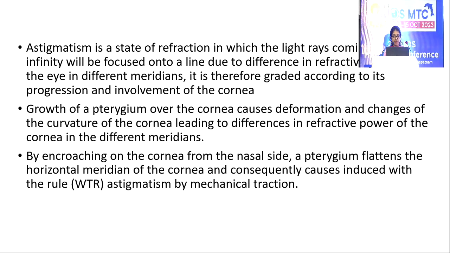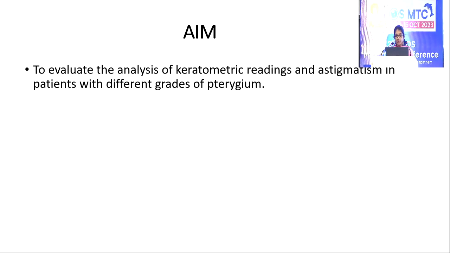Astigmatism is a state of refraction in which the light rays coming from infinity will be focused onto a line due to difference in refractive power of the eye in different meridians. It is therefore graded according to its progression and involvement of the cornea. Growth of a pterygium over the cornea causes deformation and changes of the curvature of cornea, leading to differences in the refractive power of the cornea in different meridians. By encroaching on the cornea from the nasal side, a pterygium flattens the horizontal meridian of the cornea and consequently causes induced with the rule astigmatism by mechanical traction.